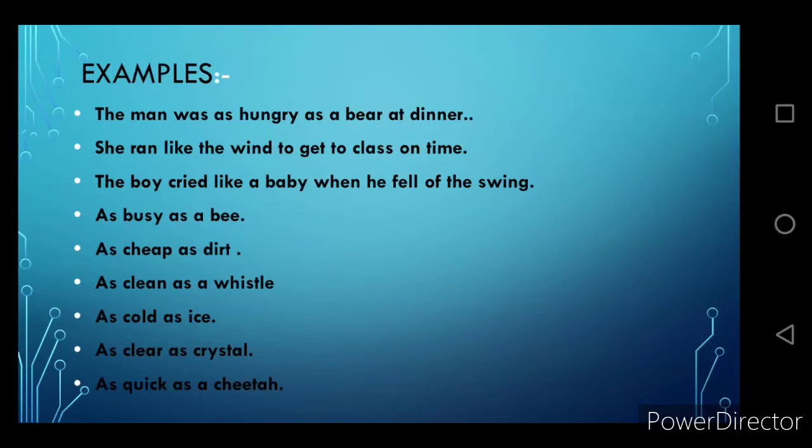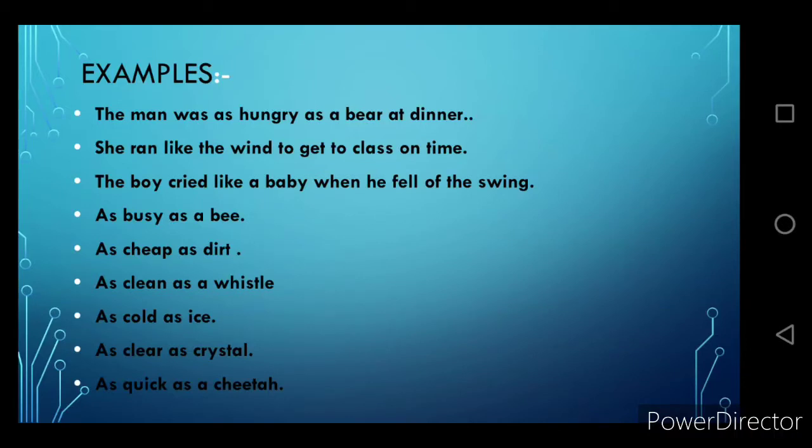See, the man was as hungry as a bear at dinner. Here, the hunger of the man is compared with that of a bear. She ran like the wind to get to class on time. Here the speed of her running is compared to that of wind. The boy cried like a baby when he fell off the swing. So the cry of the boy is compared to that of a baby. So here the comparison is being done.